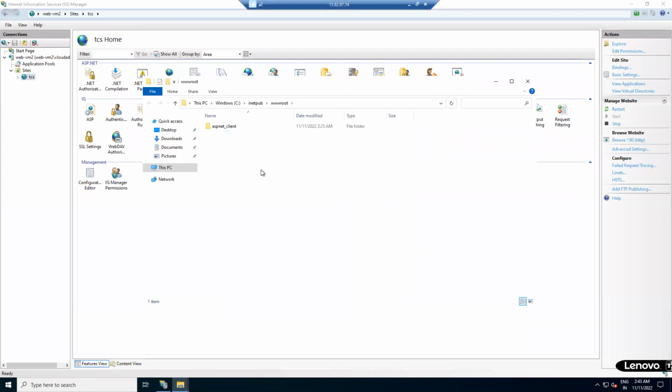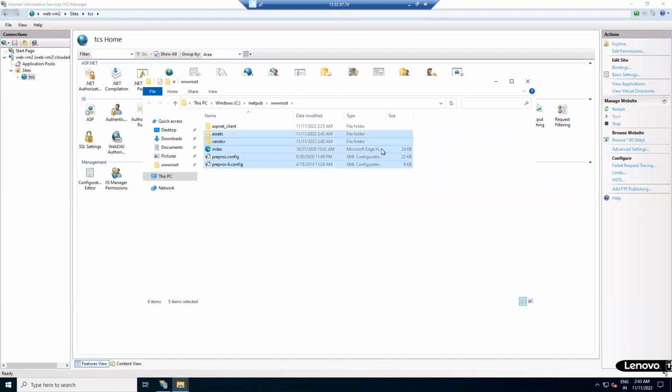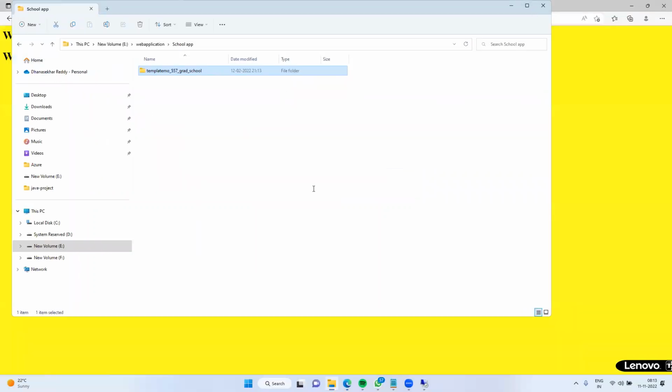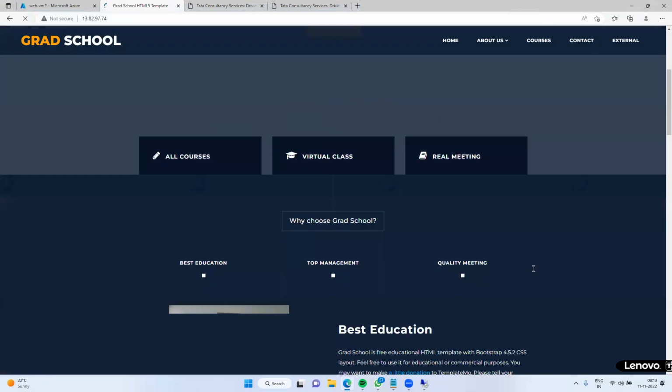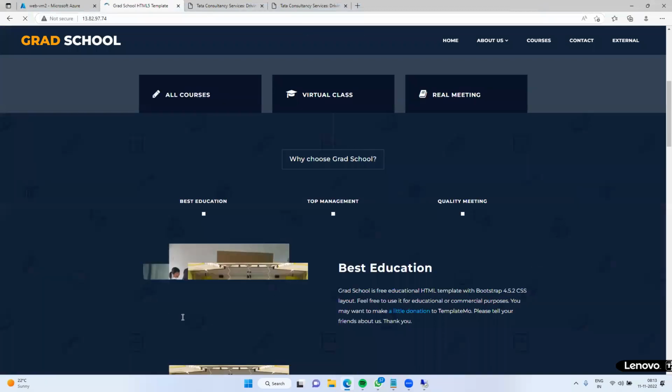Remove index.html, right click and paste it. See, the application has been deployed successfully. Now same thing, try to access it. See, I am pinging it in the chat. You people can also try it out. This is the original ASP.NET application, how it looks.